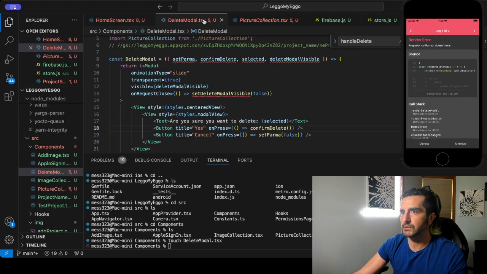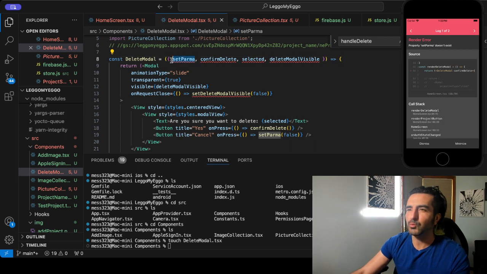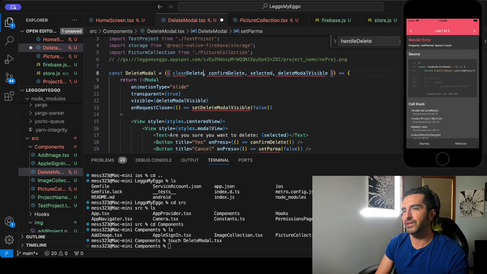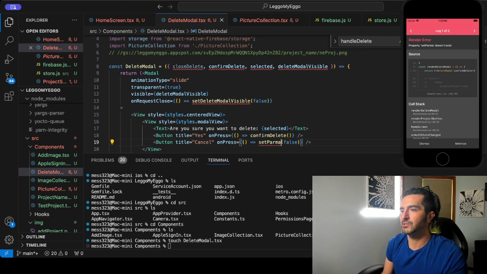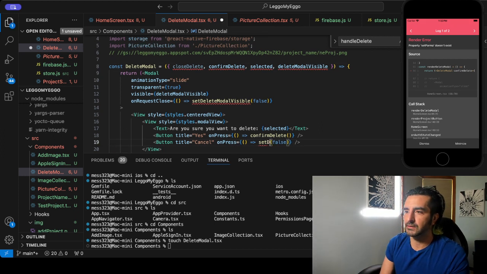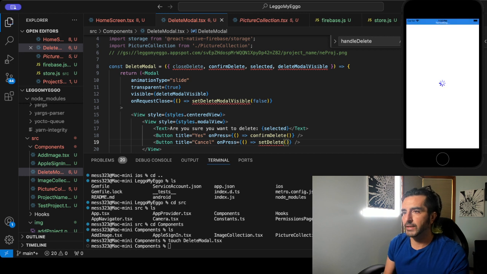If you want to destroy my app, pull the setParma. What kind of imbecile would think of the name setParma? Spoiler alert, just kidding. All right, let's go setDelete. We don't need to call it with any attributes now.